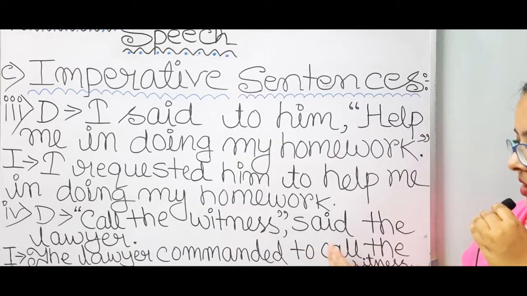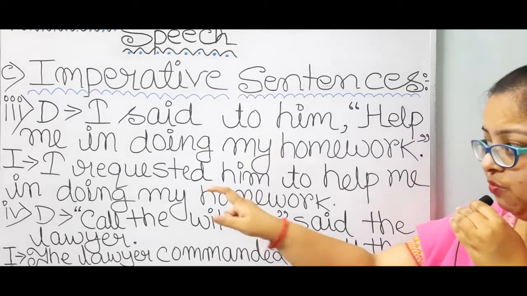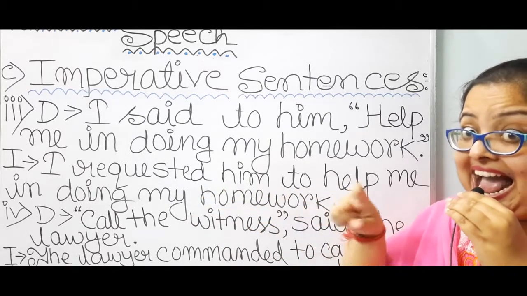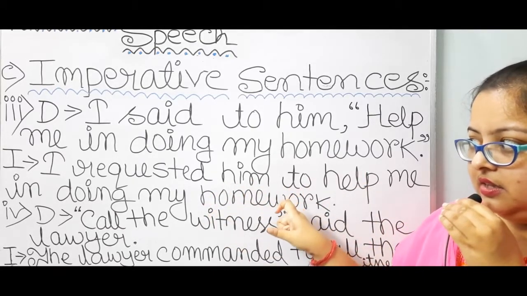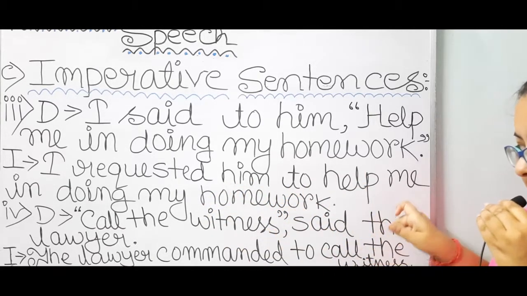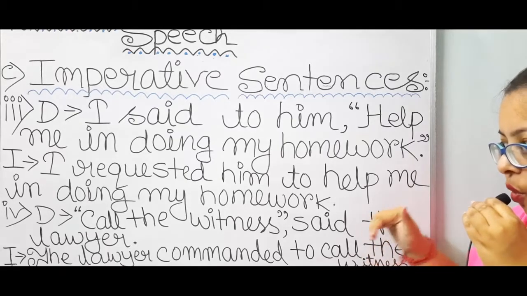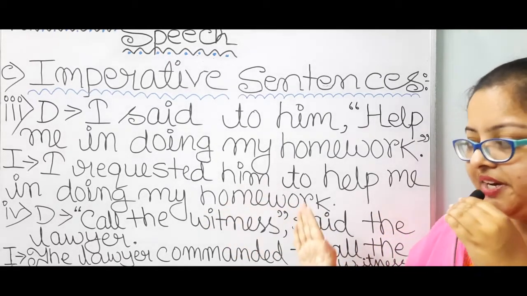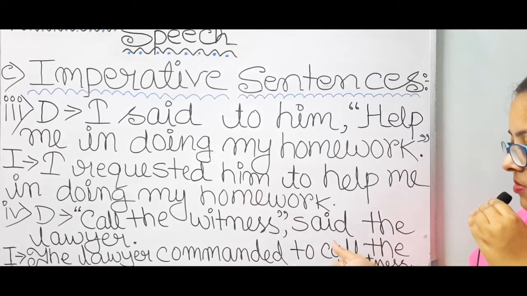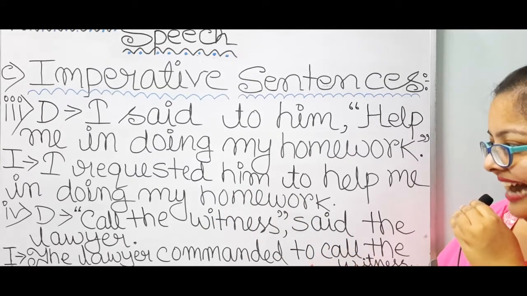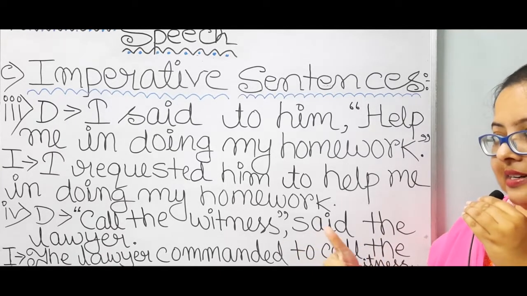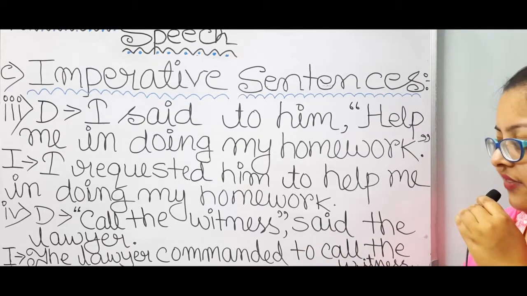Then to will be added over here. Then the quoted speech will come over here, and quotations will not be there, and to will be added. So, the lawyer commanded to call the witness.